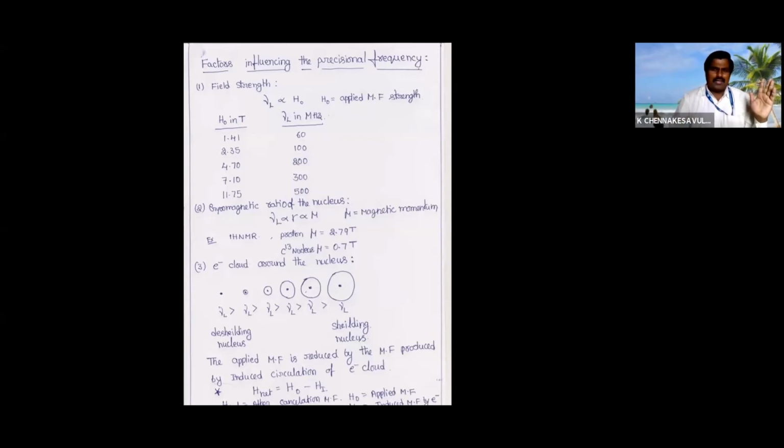We are not going into C13 NMR; we will be discussing only proton NMR. And why are we going from a 60 MHz instrument to a 500 MHz instrument? Because you will get much more information on a 500 MHz instrument. I will tell you.